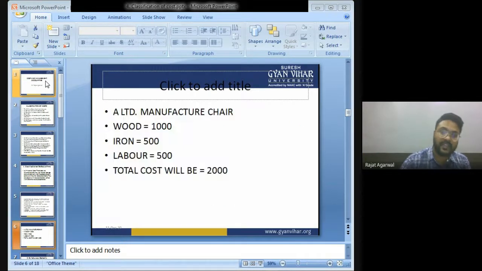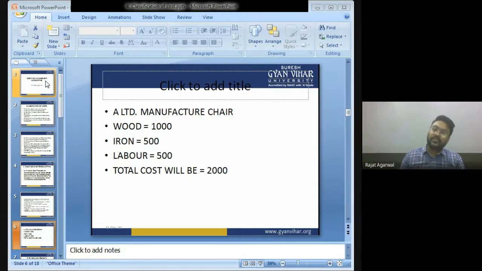Now, बच्चों, let's take an example. Suppose I want to start manufacturing of chair. Now, बच्चों, any company in the world that wants to start manufacturing any product, they will estimate, they will predetermine what cost they are going to incur on manufacturing a particular product. Whatever type of production you are doing in this world, if any company starts any production, they will determine what will be the cost of their production.